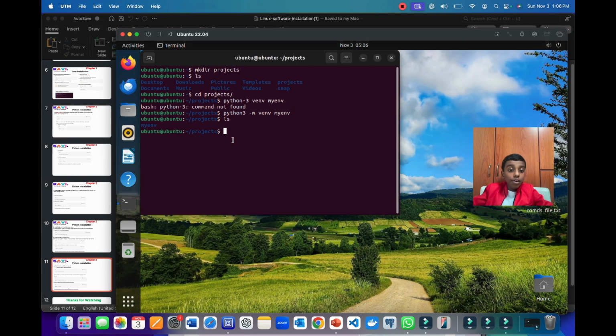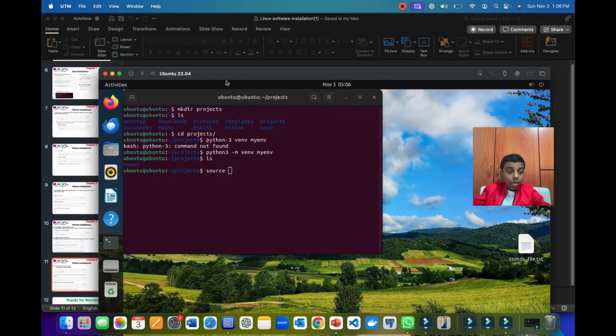Now here in Ubuntu, I'm supposed to write source, and then source myenv/bin/activate.